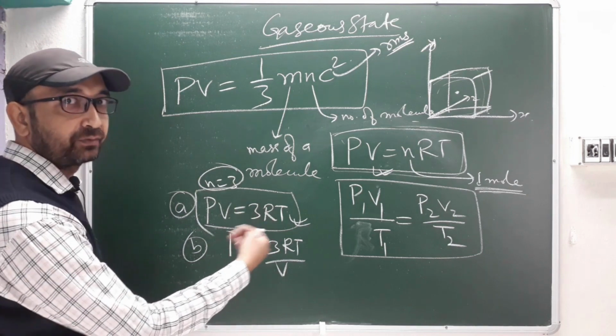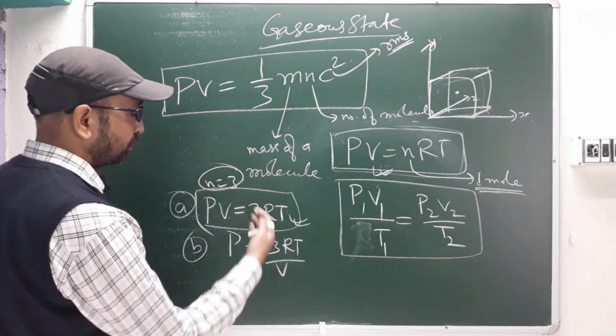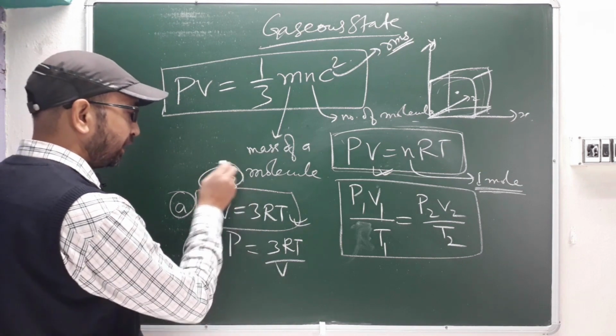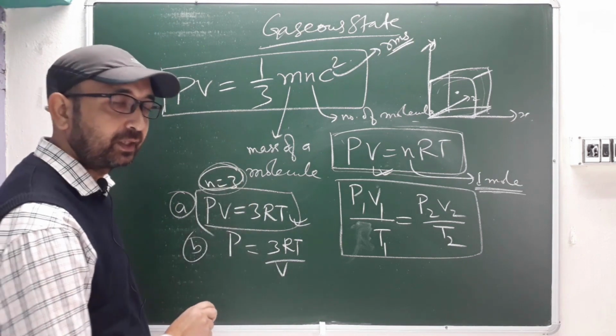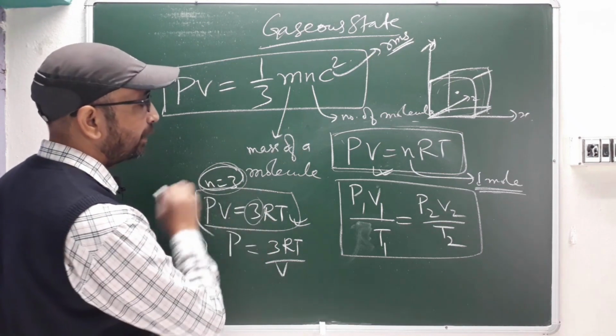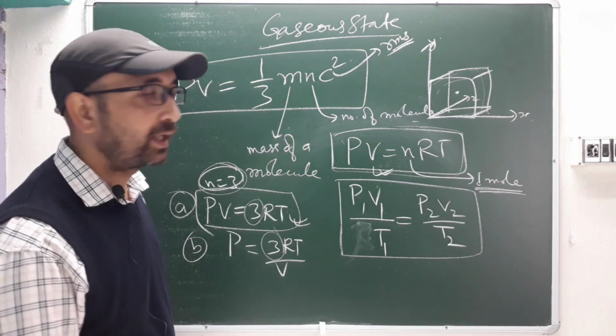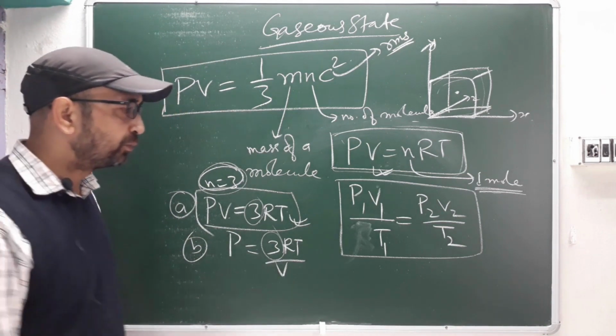So don't get confused with your most probable velocity, okay? This is the condition you have to see in the question, what they are asking. Based on that you have to solve this, right? So PV equal to nRT. In place of n we have put 3, right? In place of n we have applied this 3, right? So now we'll move to the next topic.